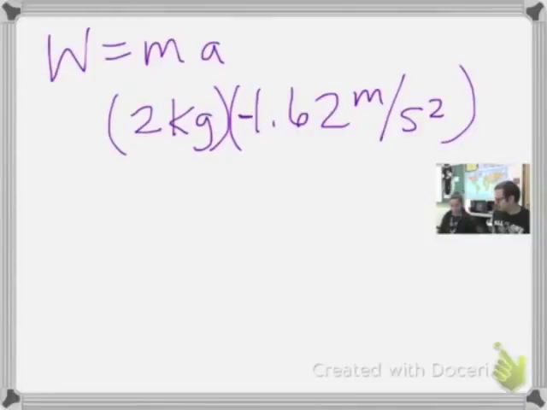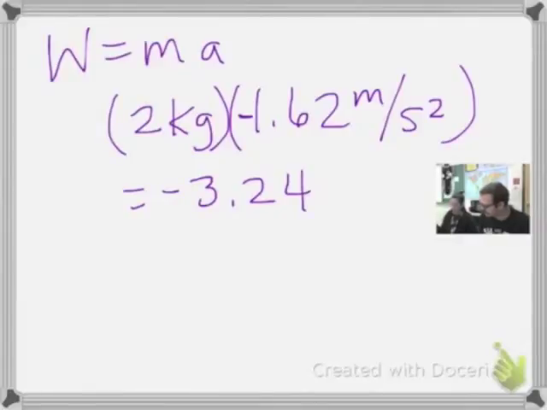So now 2 times 1.62 is negative 3.24, and it's the kilogram meter per second squared, and we're just going to put a big fat N for Newton, because force is measured in newtons. Not the same as pounds, but you can convert from newtons to pounds. All right, cool.